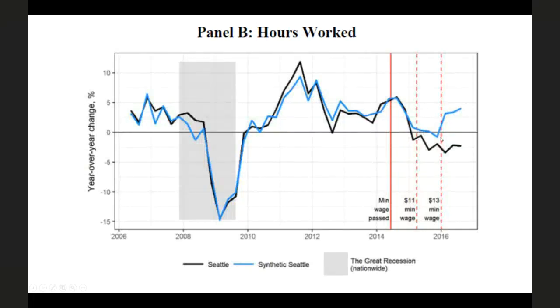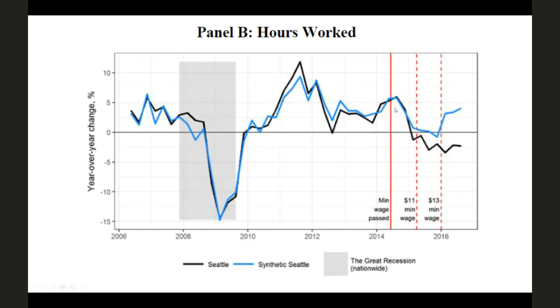On the other hand, what we see is that employment hours worked falls in Seattle after the first and second minimum wage increase, while it rises in synthetic Seattle. And so if we use a classic difference in difference framework to compare Seattle with synthetic, or Frankenstein, or Bizarro Seattle, what we're going to conclude is that the minimum wage caused pretty significant hours declines in Seattle relative